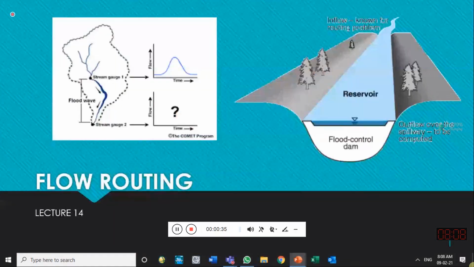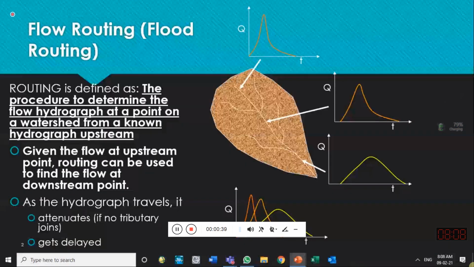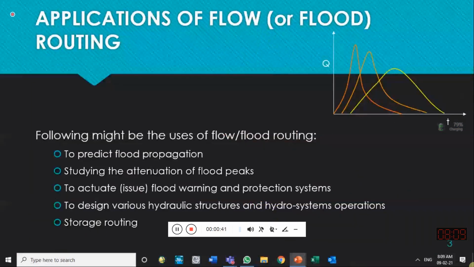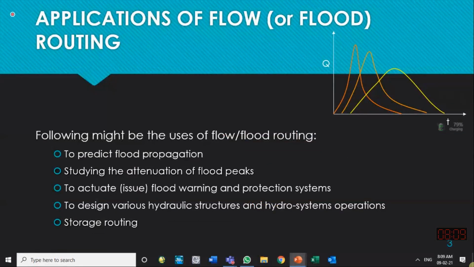And you have been informed what we mean by flow routing. You were informed that it is a kind of process through which we transform a hydrograph at some location in a channel to a hydrograph at some downstream location in the channel.